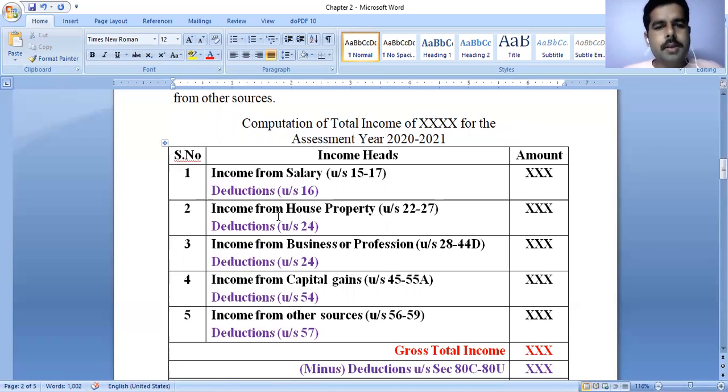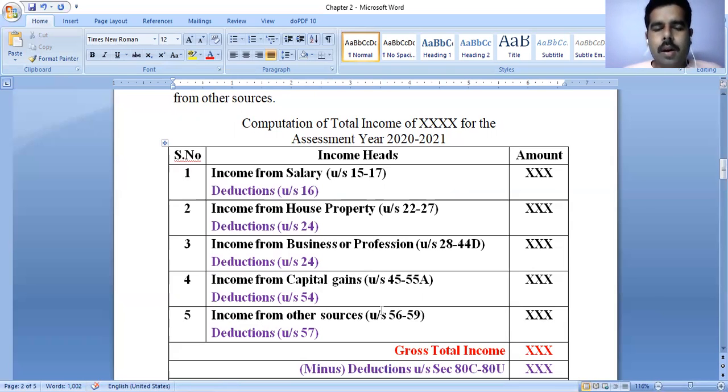Next, the second one, income from house property under sections 22 to 27, and deductions are also allowed under section 24. What deductions come, we are going to discuss in the next class. Then the third one, income from business or profession under sections 28 to 44D, and deductions are also allowed here. The fourth one is income from capital gains, and the fifth one is income from other sources.